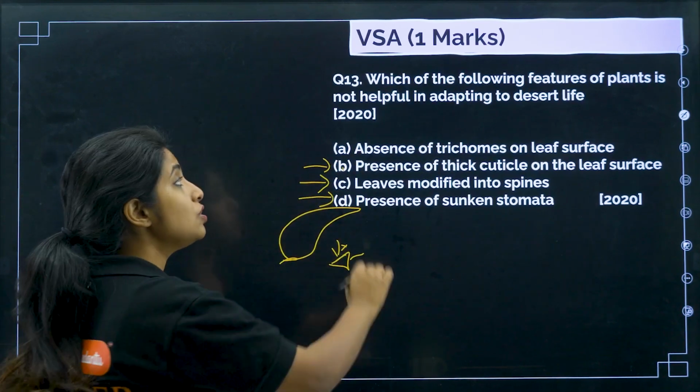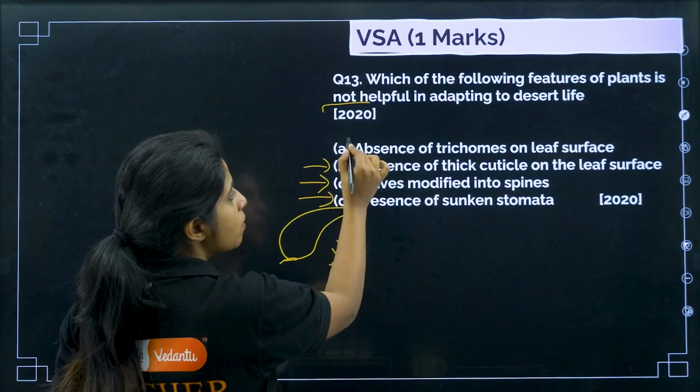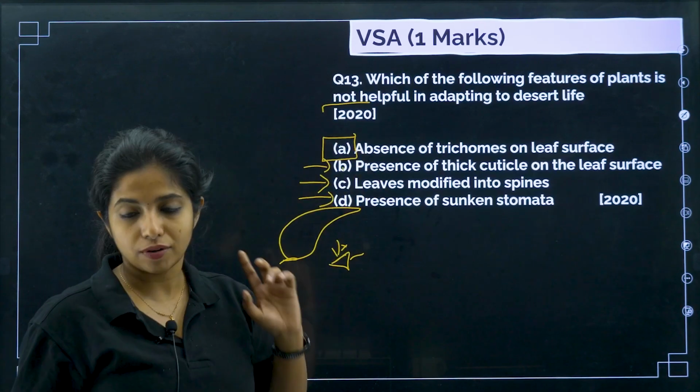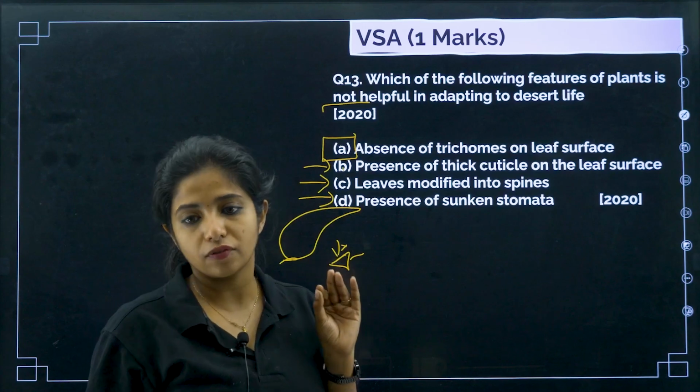You are asked about which is not helpful. So even if you do not understand this option, you will be able to answer that this is the option. So absence of trichomes on leaf surface, my dear children.